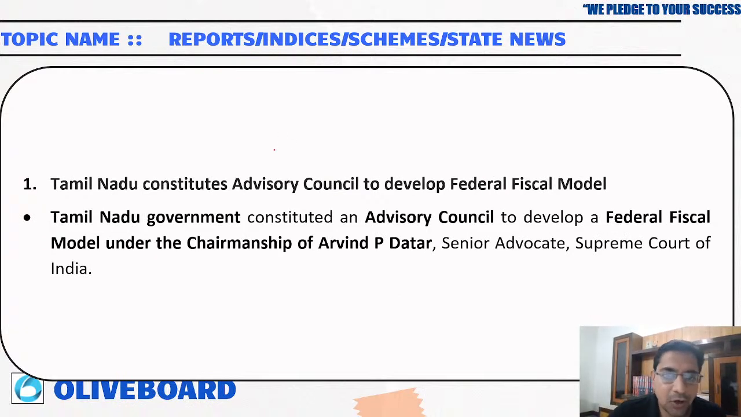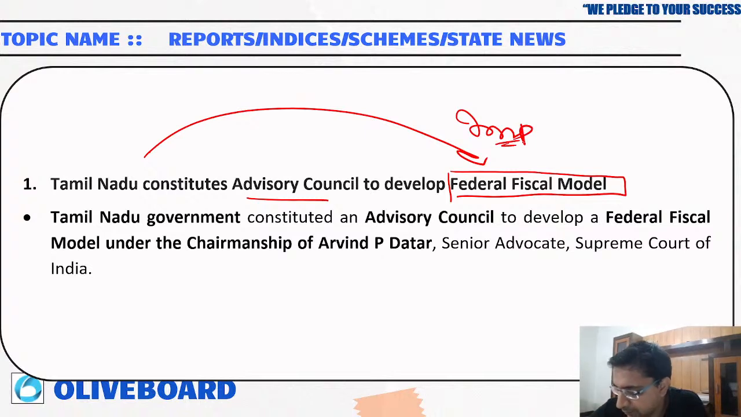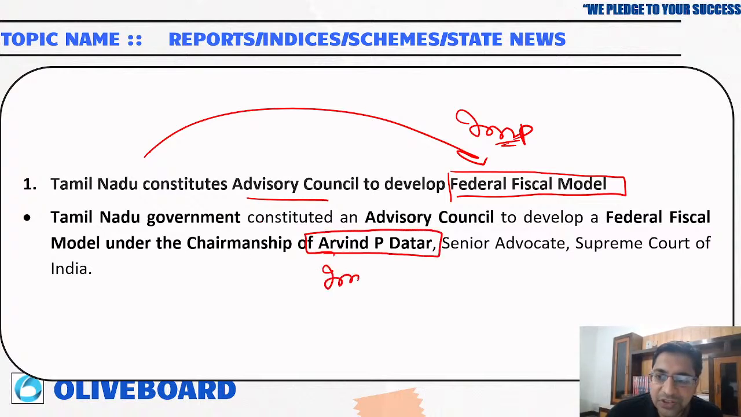Now, Tamil Nadu constitutes an advisory council to develop a federal fiscal model. Important. Tamil Nadu has constituted an advisory council to develop a federal fiscal model under the chairmanship of Arvind P. Datar, Senior Advocate, Supreme Court of India.